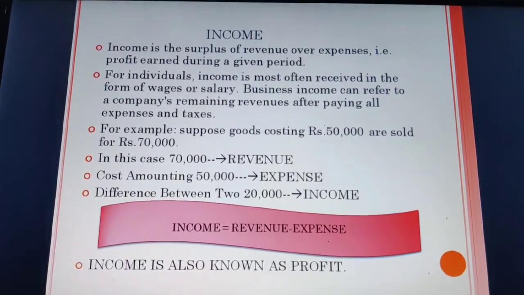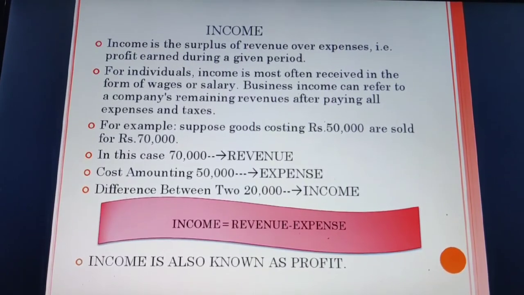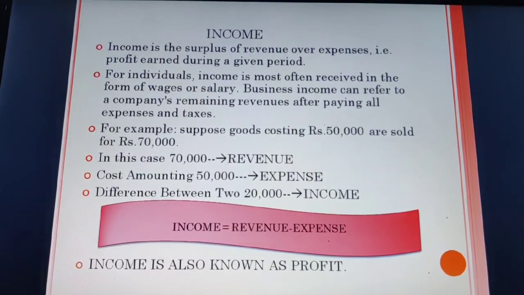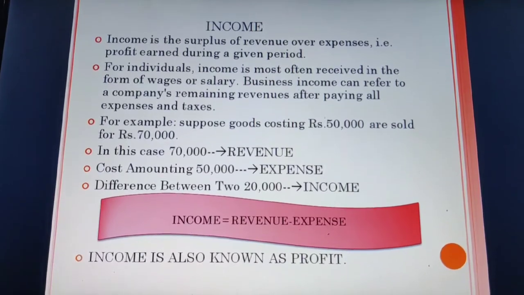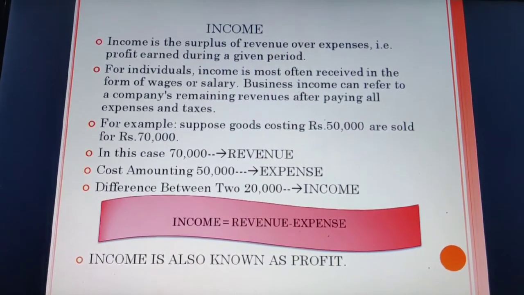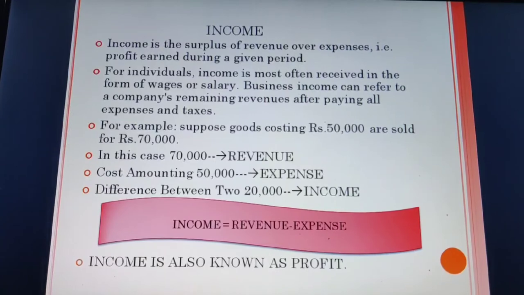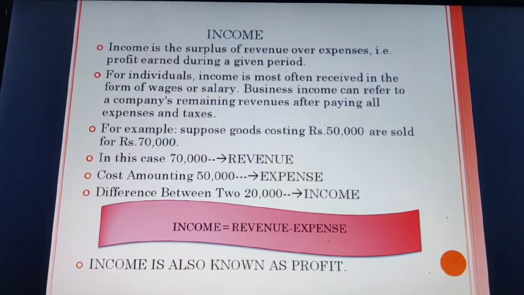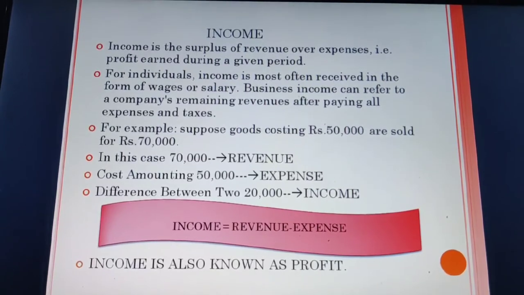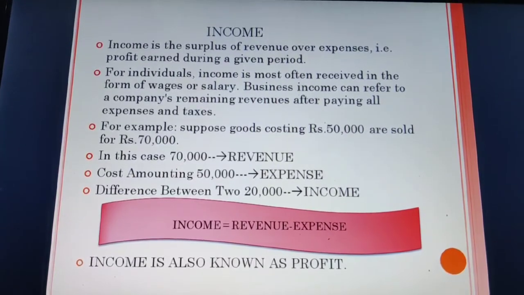Income. Income is the surplus of revenue over expenses, that is, profit earned during a given period. For individuals, income is most often received in the form of wages or salary. However, business income can refer to a company's remaining revenues after paying all expenses and taxes.